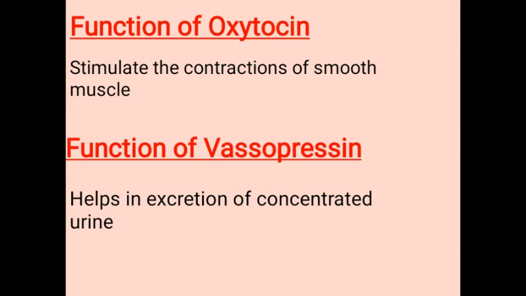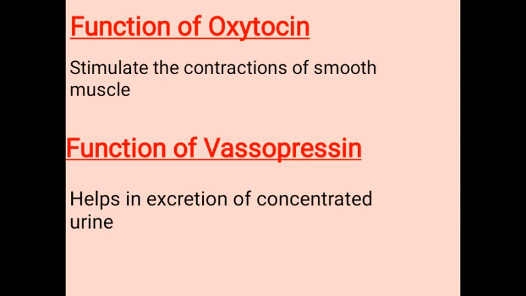Do you know what parturition is? Parturition is the medical term for delivery, giving birth to a baby. So this hormone helps in contraction at the end of delivery by vigorously contracting the smooth muscles of the uterus.